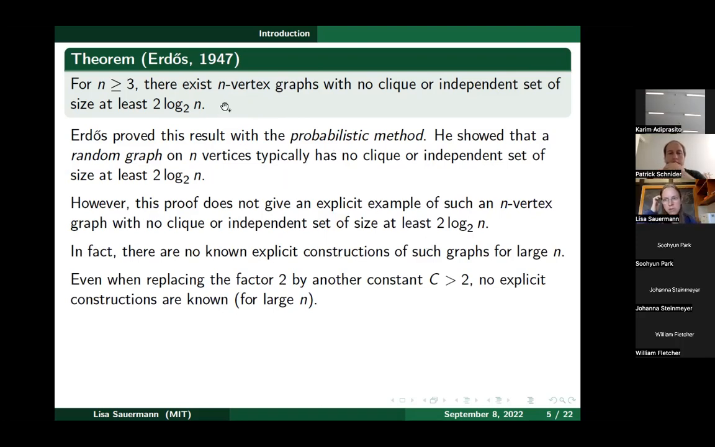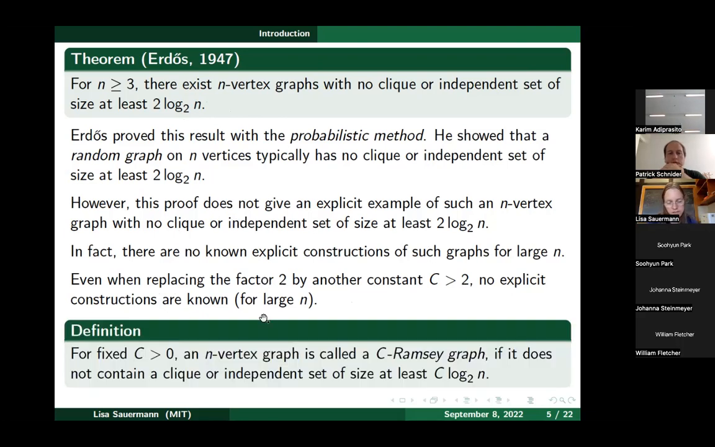And even if we make the problem a little bit easier, so even if instead of this constant factor 2, we allow ourselves a different constant bigger than 2, which makes this easier to construct, even then there are no explicit constructions known for large n. So if you replace this 2 by any other fixed constant c bigger than 2, this problem becomes easier, but there is no constant, even a million, where constructions for this are known for large n.